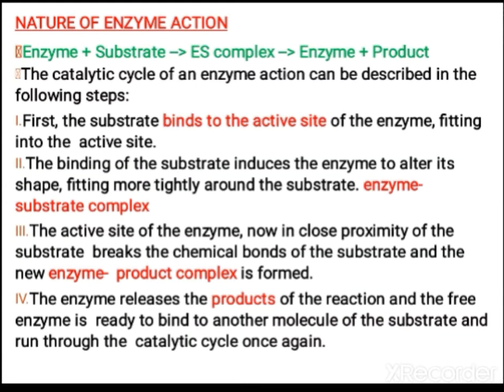Now the nature of enzyme action. Enzyme plus substrate produces the enzyme substrate complex, and at the end it releases the product, and the enzyme is free and can enter the reaction once again. When you see the catalytic step of an enzyme, it can be described in 4 steps. First, the substrate binds to the active site of the enzyme.